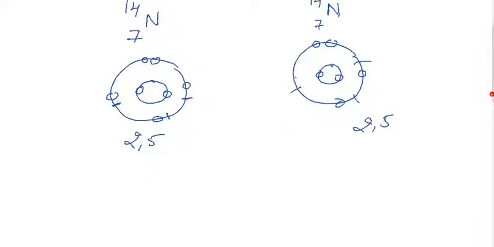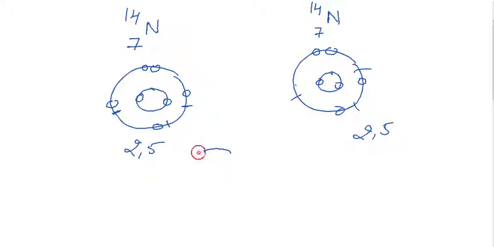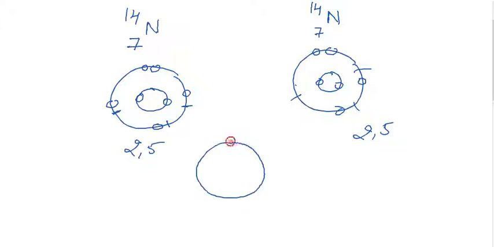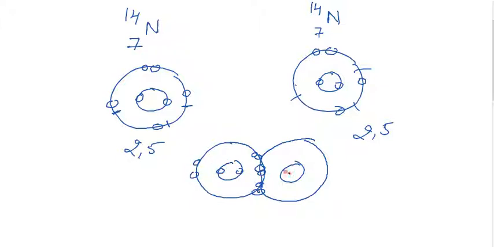In that case they interact on their outermost shell surface and get completely attached. They share all 3 electrons, this part with this part, so they make a triple bond, because one shared pair makes a single bond.